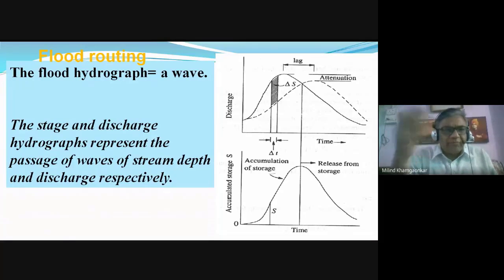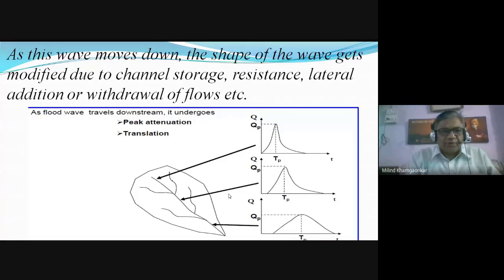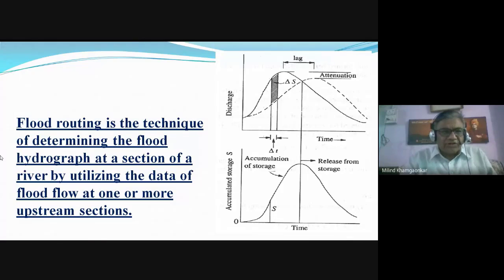It is done for various purposes, but mainly it is done for basically two purposes: to find out the quantity of water that may reach to the various locations of the stream so that we can design the structures, and also it is used to find out the damages due to the floods or spread of the water. So flood routing is the technique of determining the flood hydrograph at a section of the river or at various sections of the river by utilizing the data of flood at one or more upstream section.